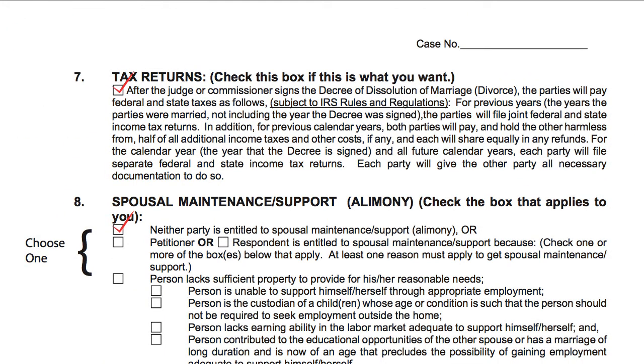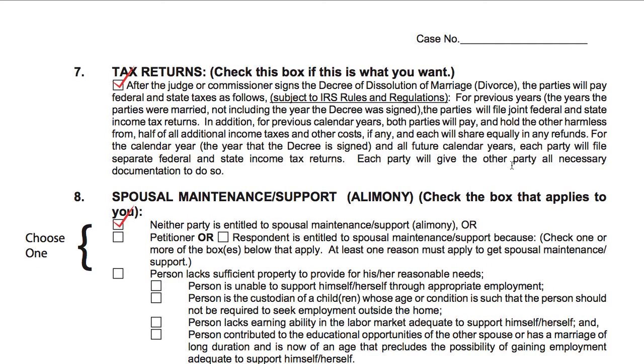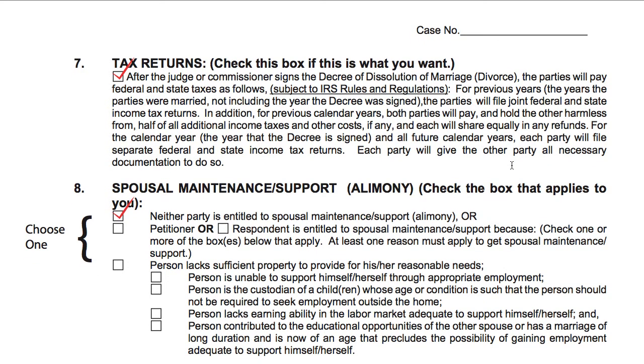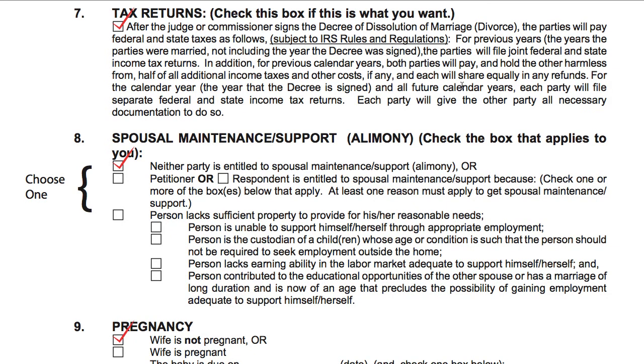And you can go to page 4 and check the box on tax returns. You don't have to make that decision right now about your taxes, but you can check that box if you would like that particular rule for your IRS taxes to be filed, and you'll have to read that very carefully. But that information will also be in your final documents called your decree when you get your final divorce. So you can check that box if you want to.